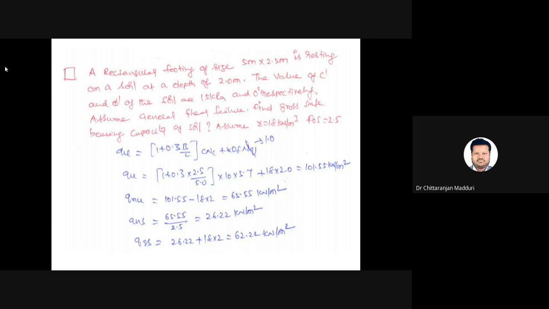Till now, I have calculated general shear failure. For local shear failure, a slight modification is there that we need to know. In the next class, I am going to discuss these general shear failure, local shear failure, and punching shear failure, and how to calculate the bearing capacity for all of these.